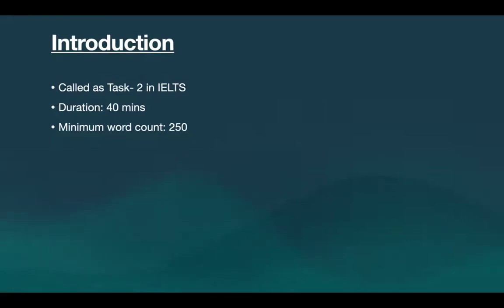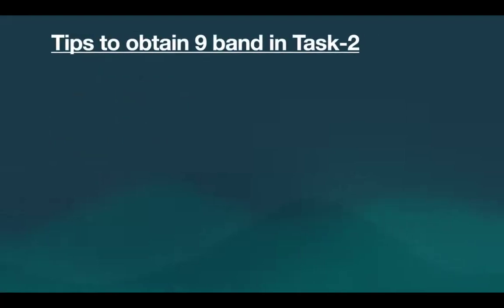Do not write more, because if you're writing more, errors will be counted and you will be losing your marks because of those errors. And the weightage for this task is 2/3 of your total score. So you can say that out of 9 band, the weightage for Task 2 is about 2/3, which means 6 band. Now, what are the tips to obtain 9 band in Task 2?